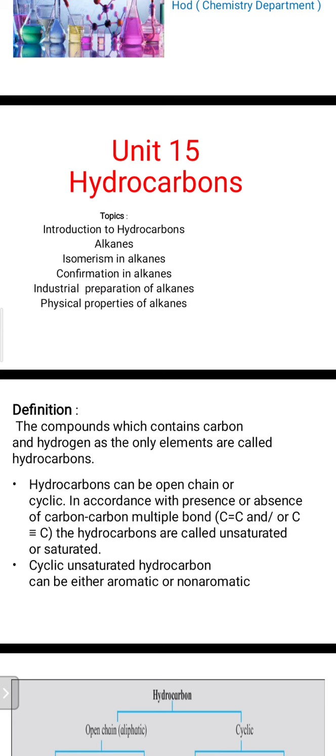Remember this point. In accordance with the presence or absence of carbon multiple bonds, meaning C double bond C or C triple bond C. Remember, in multiple bonds, two words are there. C double bond C means carbon double bond, alkene, or carbon triple bond, alkynes. Remember, ending ene is alkene, ending yne is alkynes. In case of alkane, ending ane.